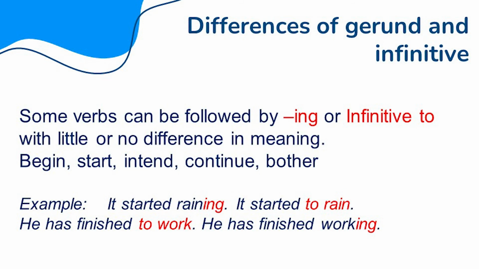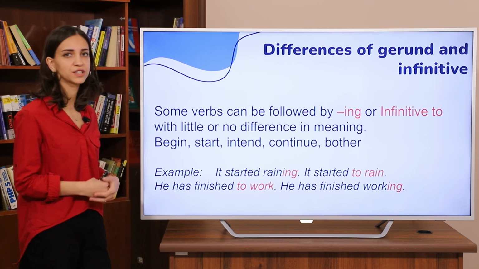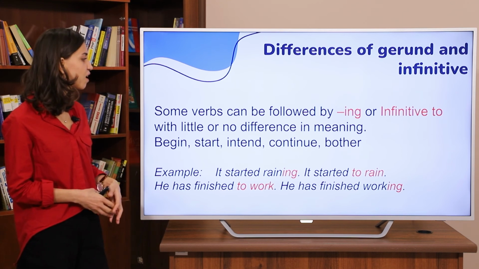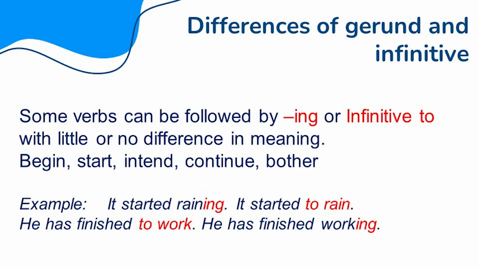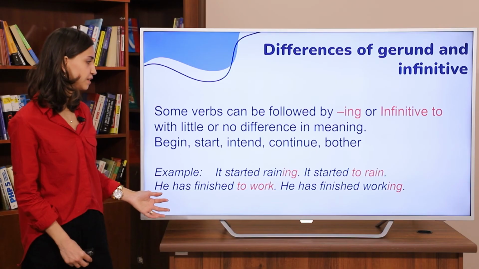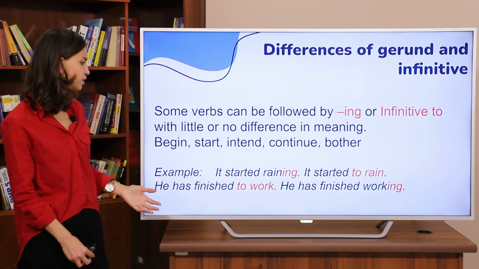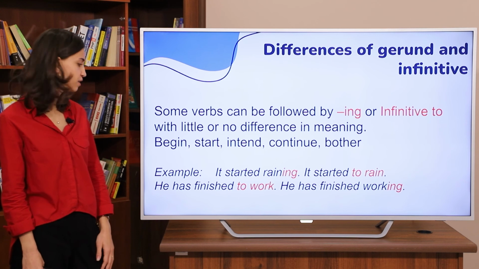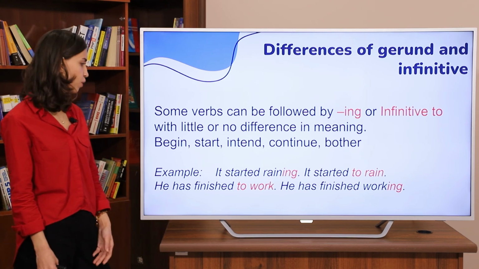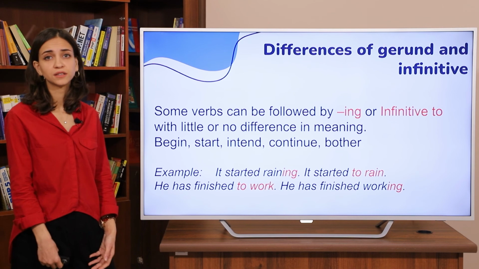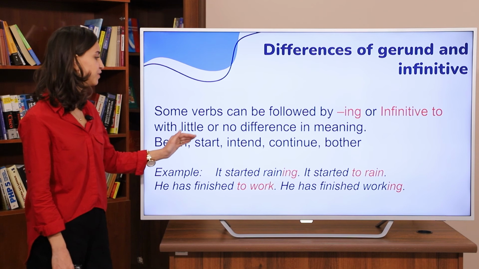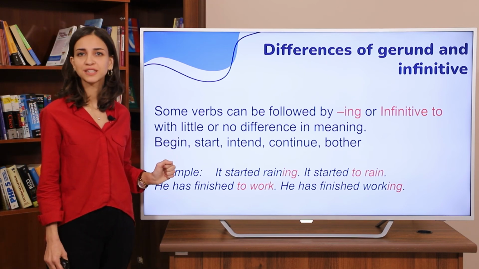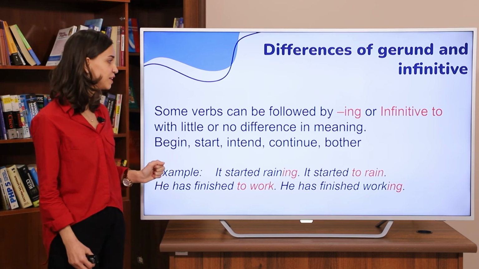So, some verbs can be followed by ing or infinitive too with little or no difference in meaning. Begin, start, intend, continue, bother. Let's look at one example. It started raining. It started to rain. Here there is no difference. He has finished to work. He has finished working. Can you see the difference? No. And here you can use these verbs to make up your own sentences and to see that there is